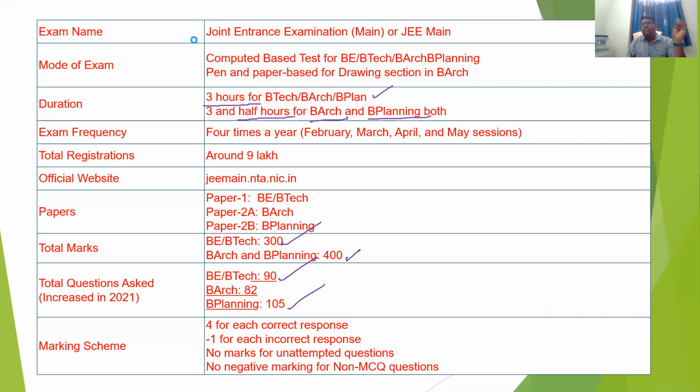So the marking scheme, already explained: for correct options plus 4 marks and negative 1 mark for incorrect ones. For unattempted questions, that means not answered, no marks. There is no negative marking for non-multiple-choice questions like numerical value based questions. Okay, so this is the brief introduction.